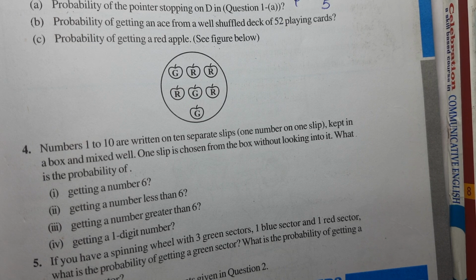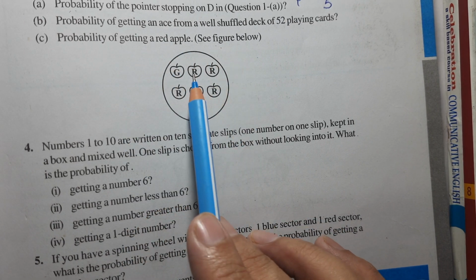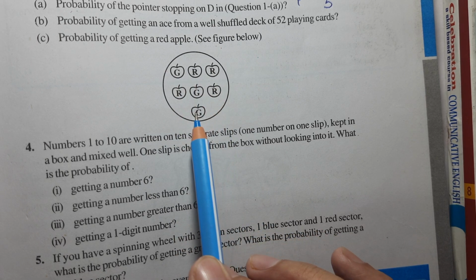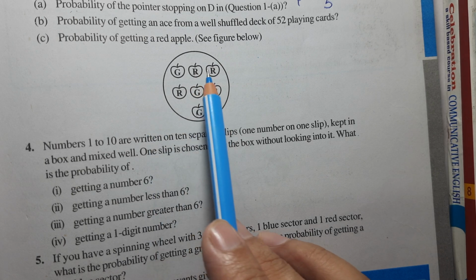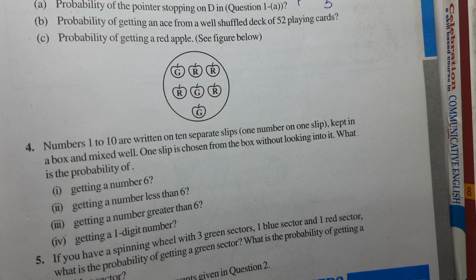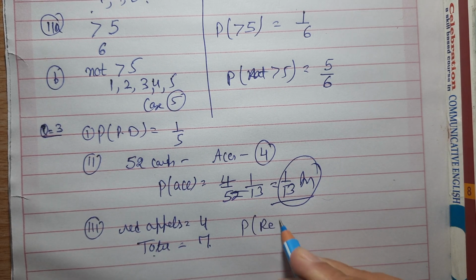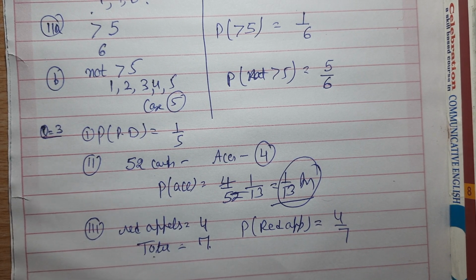Okay. Now in C part it says find the probability of getting a red apple. Count it. 1, 2, 3, 4, 5, 6, 7. There are total 7 apples, and red apples are 1, 2, 3, 4. So what will be the probability? Red apples 4, total apples 7. So probability of red apple is equal to 4 upon 7. If it says green apple, then it will be 3 upon 7. I hope this is clear.